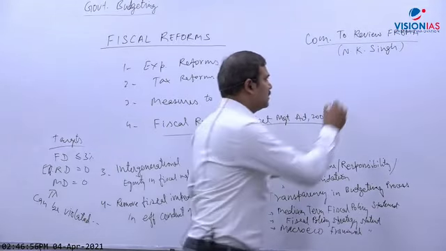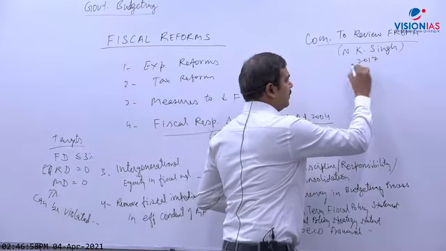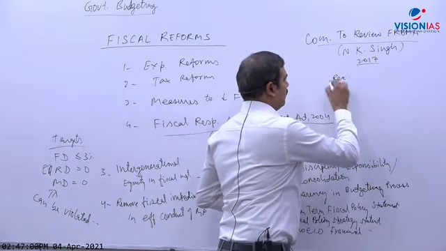This committee gave its report in 2017. So write down a few recommendations.